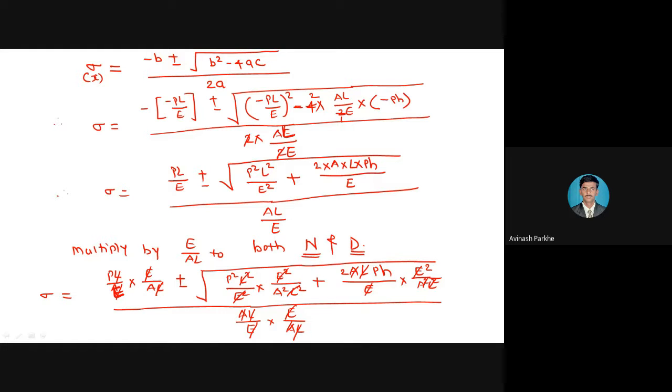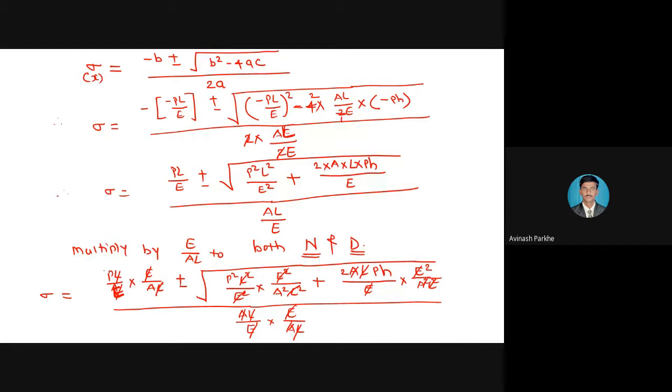So what we have done: whatever term we have multiplied, E upon AL at the numerator and the denominator, due to this multiplication at the numerator and at the denominator, whatever constant terms were there, those constant terms we have cancelled. So you will get the final equation, sigma is equal to, see what remains in this: only P upon A is remaining.